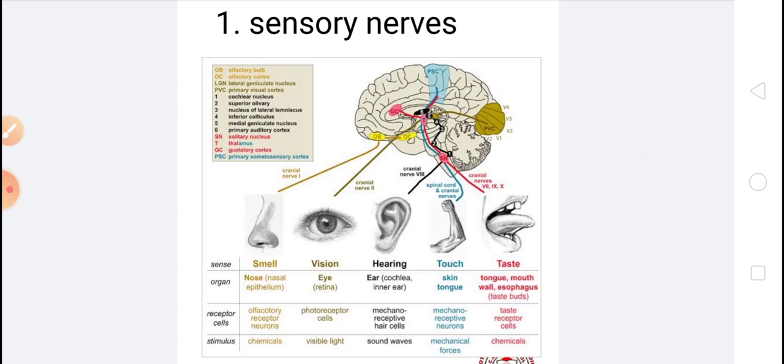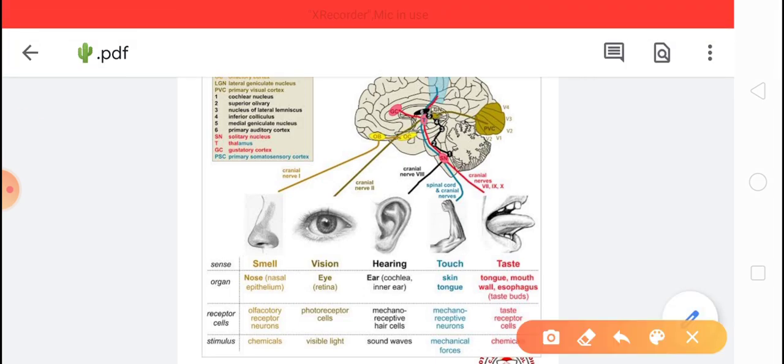Children, nerves that carry messages from the sense organs to the brain or to the spinal cord are called sensory nerves. You can see here there are five sense organs in our body: nose, eyes, ear, skin, and tongue.